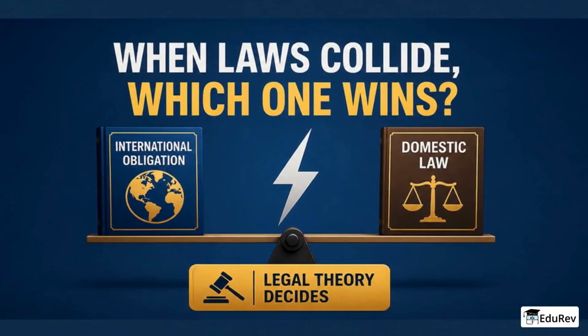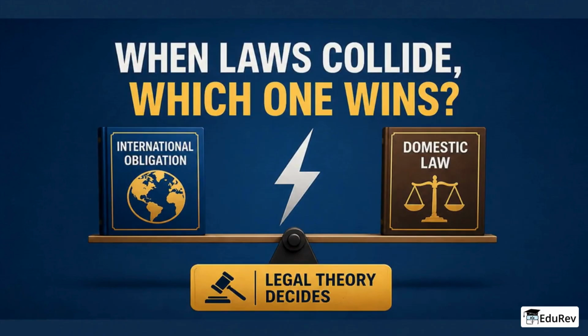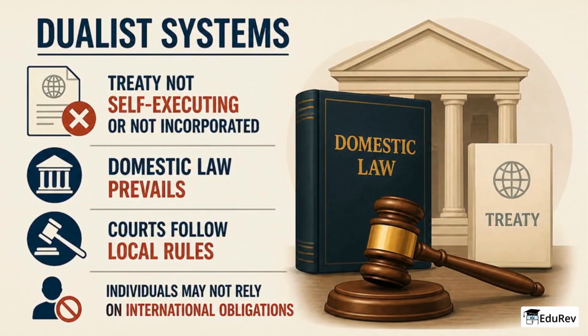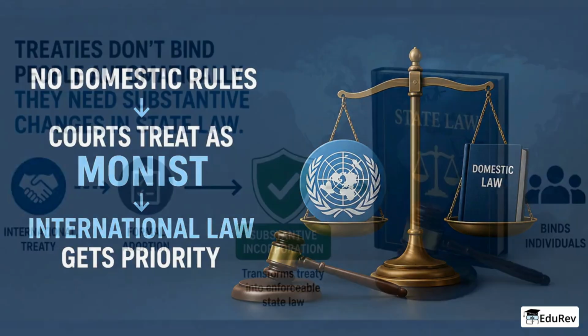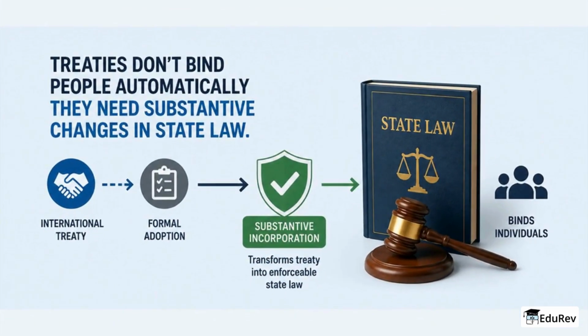Conflict happens when international obligations do not match domestic law or when they directly conflict with each other. And then the legal theory determines which law controls. In dualist systems, if a treaty is not self-executing or not incorporated, domestic law prevails and courts follow local rules, so individuals may not rely on international obligations. If there are no domestic rules to decide a conflict, courts may treat the system as monist and give priority to international law. Dualists say treaties must be transformed into state law by specific adoption, not just formal steps, so they really bind individuals through substantive changes.